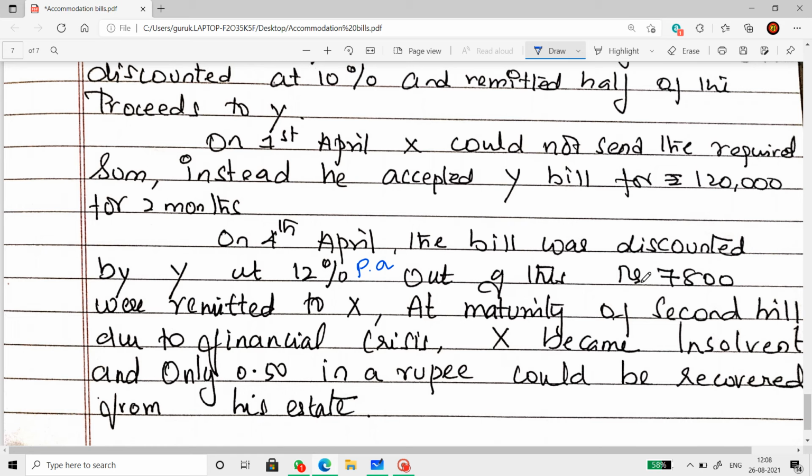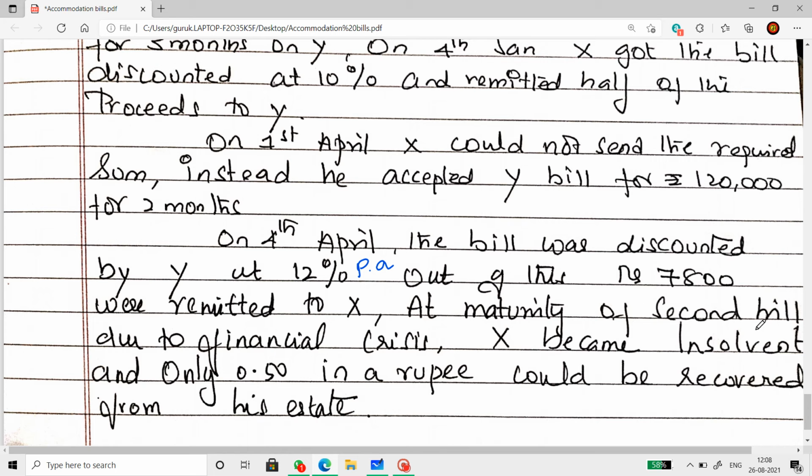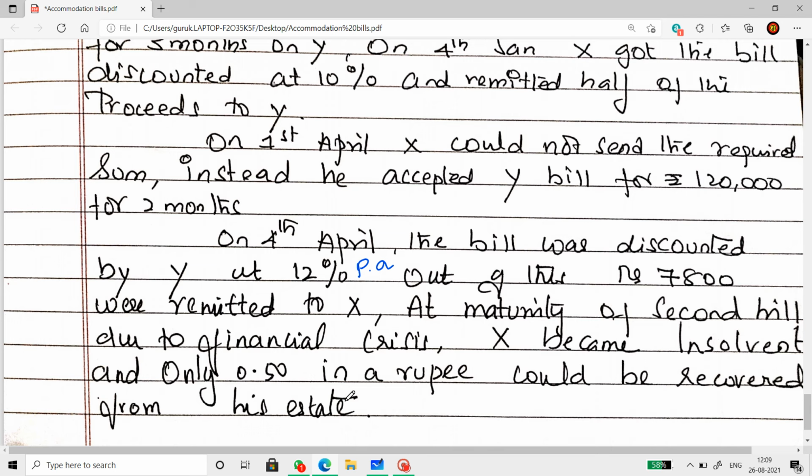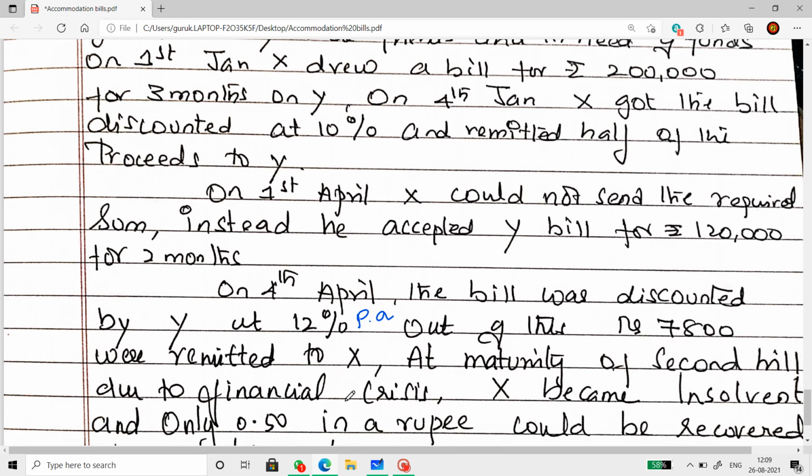Out of this, rupees 7,800 were remitted to X. At maturity of the second bill, due to financial crisis, X became insolvent and only 50 paise in a rupee could be recovered from his estate. Journalize in the books of both parties. So this is the question.